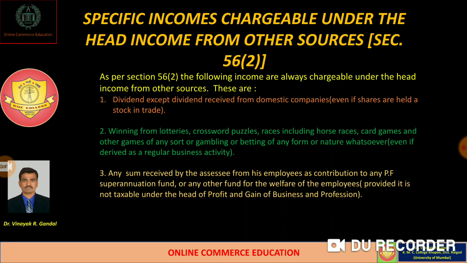Next type of income that is also chargeable to tax is the income or sum of amount received by the assessee from his employees as a contribution to any PF, superannuation fund, or any other fund for the welfare of the employees, provided it is not taxable under the head of profits and gains of business or profession. It is also chargeable to tax under this head, that is income from other sources.